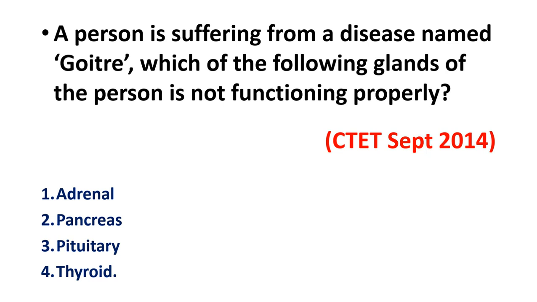That was their question. They have given four glands: adrenal gland, pancreas, pituitary gland, thyroid gland. This question appeared in CTET September 2014. For this question, the answer is thyroid gland. So if the person is suffering from goiter, then the thyroid gland is not going to function properly.